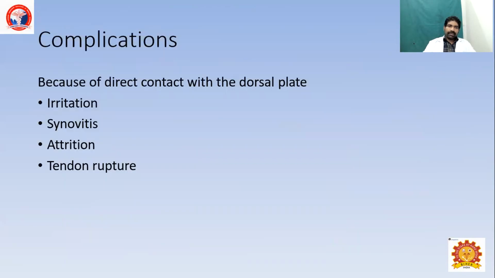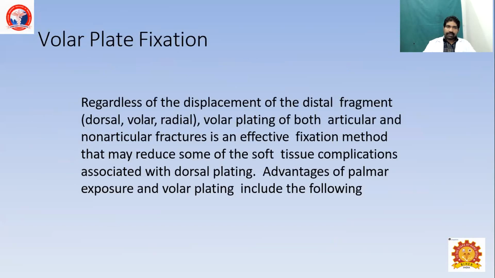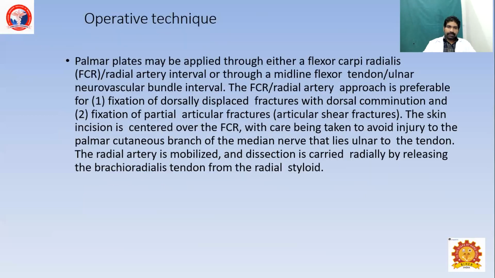Complications will be, as I said before, tendon irritation, synovitis, tendon rupture. Volar plating: regardless of the displacement of the fragment, both volar or dorsal, this can be fixed by a volar plating. The palmar plating is approached through the flexor, on the side of flexor carpi radialis, and the neurovascular bundle is retracted and the fracture fragment is reached, reduced and fixed with the volar plate.